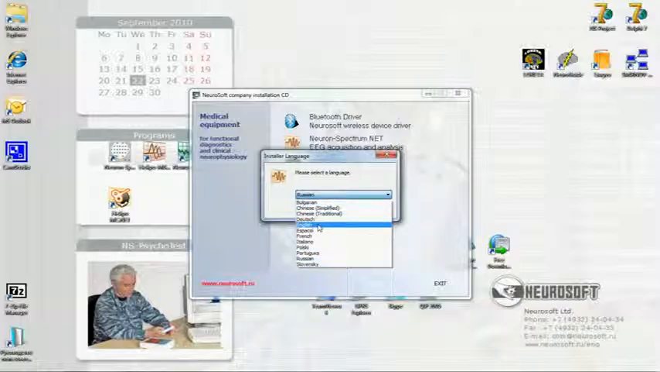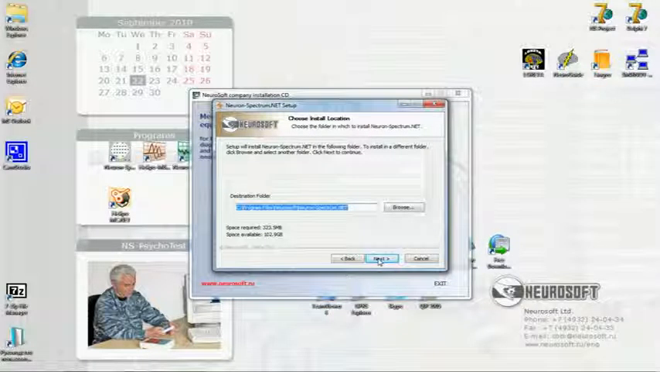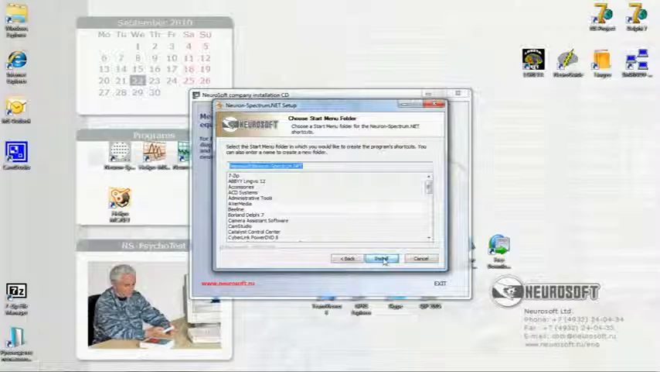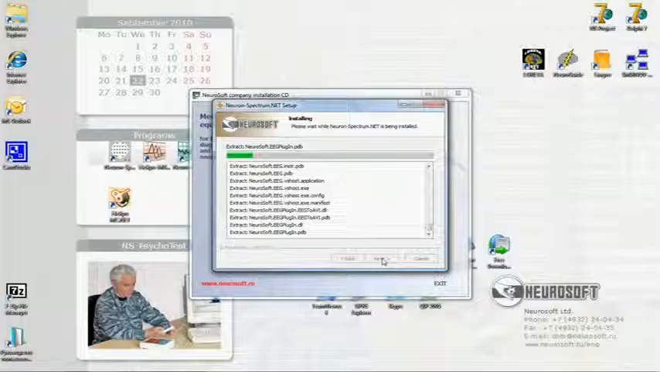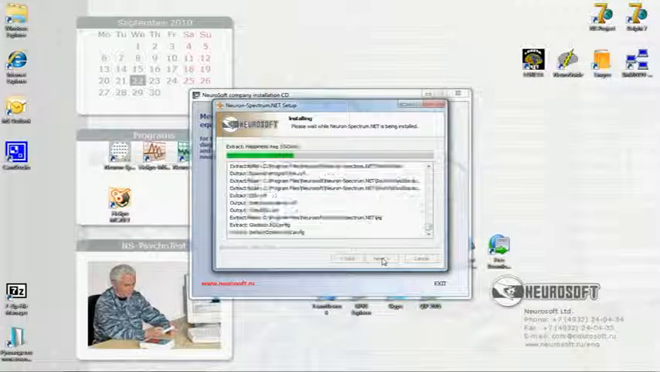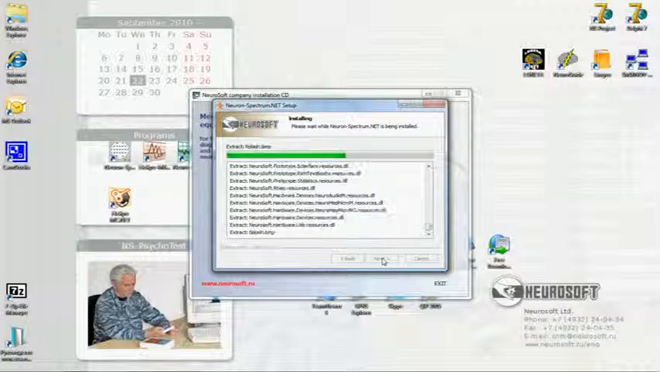Then select your language and follow the installation instructions. You can set up the installation path. During the installation process, Setup Program will install all files and components which are necessary to work.